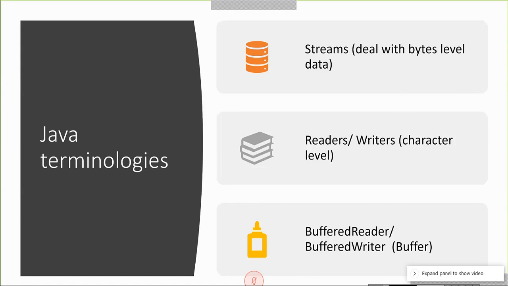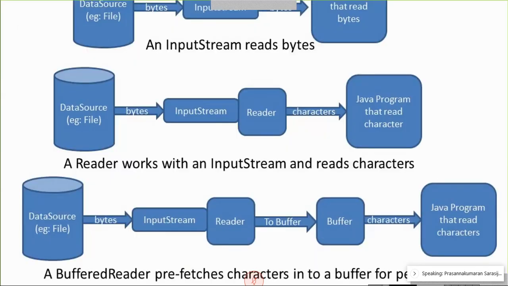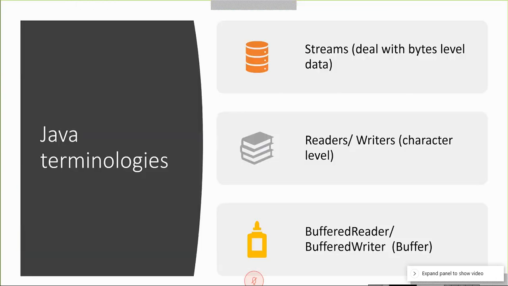The buffer is a physical place in main memory. Main memory is semiconductor memory, so your Java code can quickly collect or easily manage data from the buffer, because that works faster. In the next slide I explain the three scenarios. First one is streams, reader and writer, buffered reader and buffered writer.